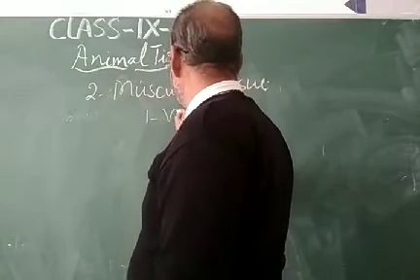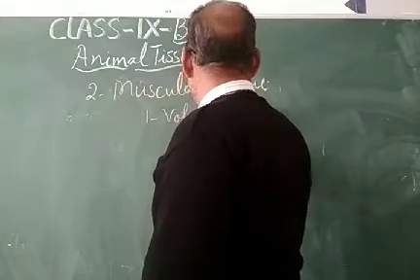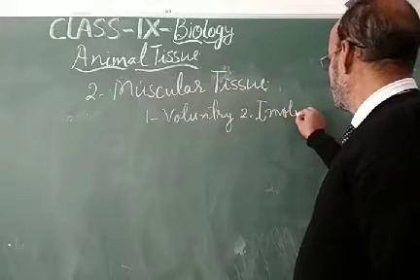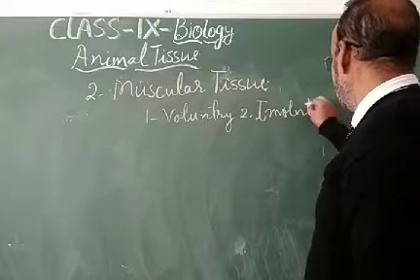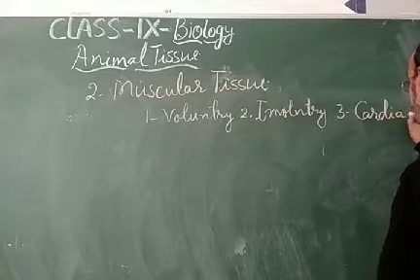Number one, voluntary. Number two, involuntary. And number three, cardiac muscles.